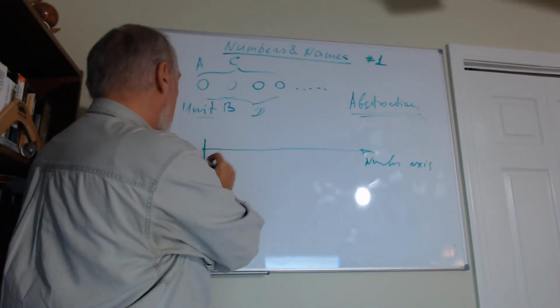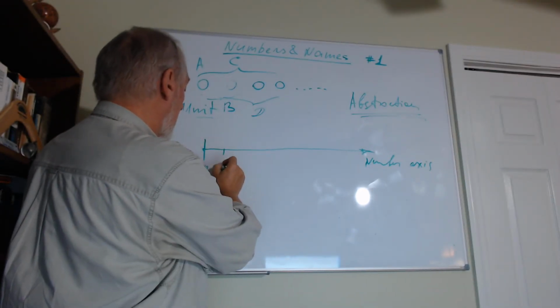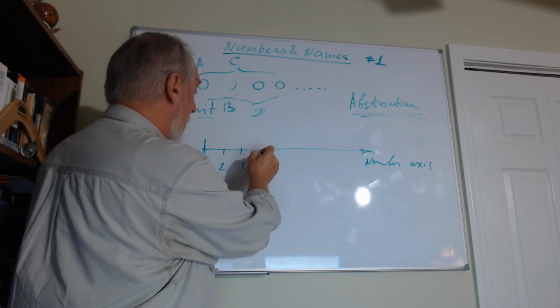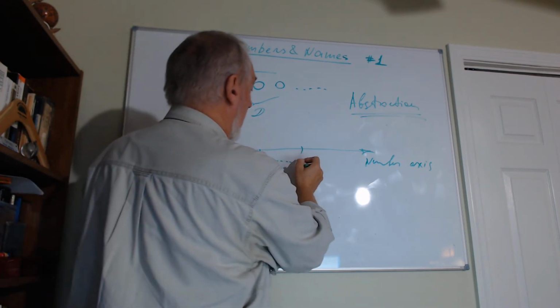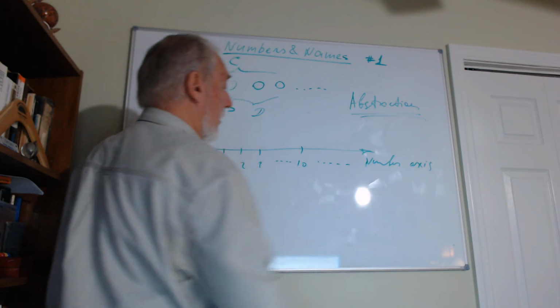So this is 0, then 1, then 2, then 3, then maybe 10, and further going on.